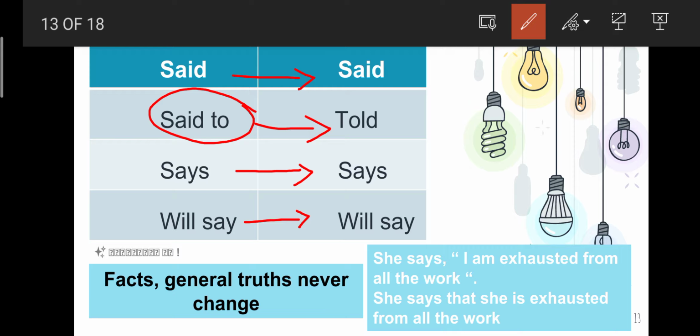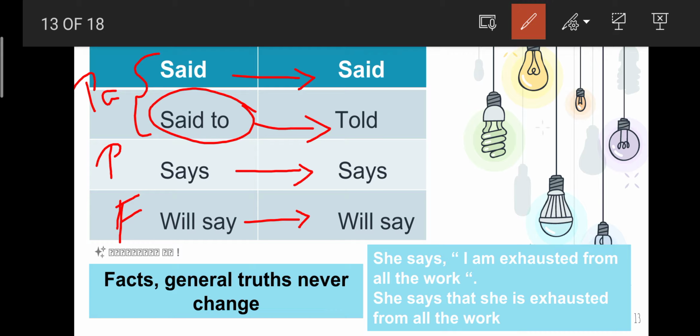So the reporting verb "said to" alone will be changed as "told" in indirect speech. The other reporting verbs, said, says, will say, will remain the same in indirect speech. Another thing that you have to know is said and said to are past, says is present, will say is future, right?